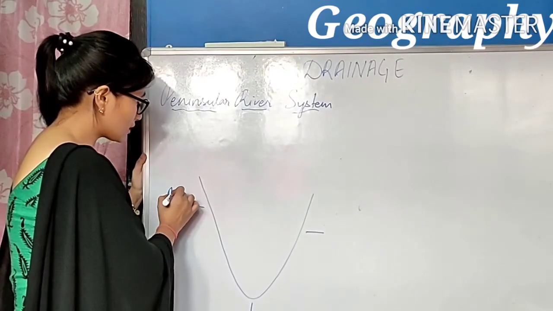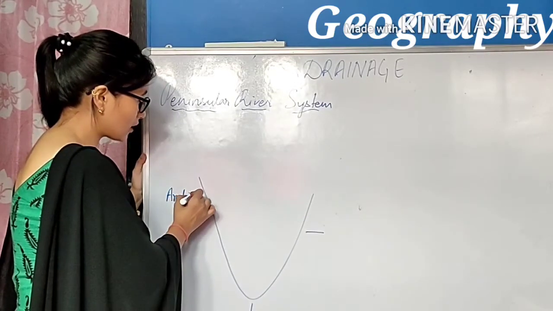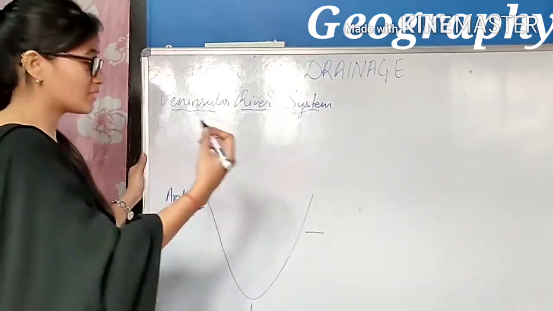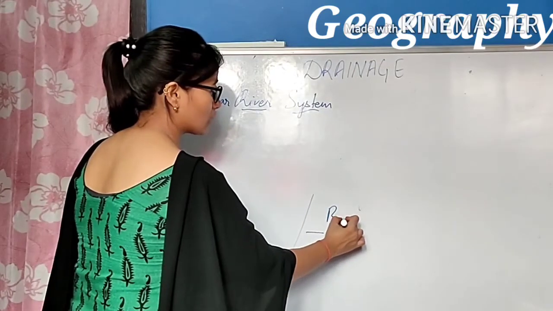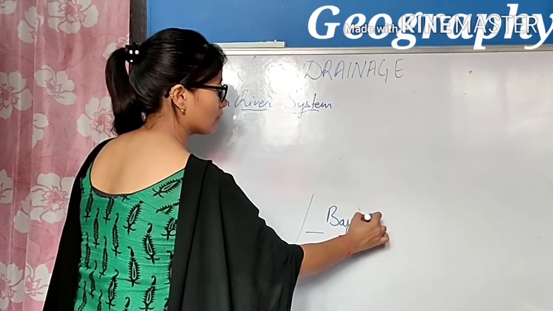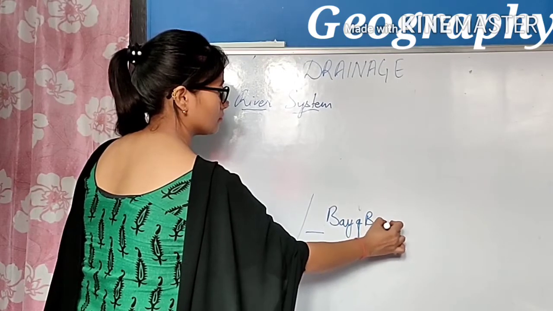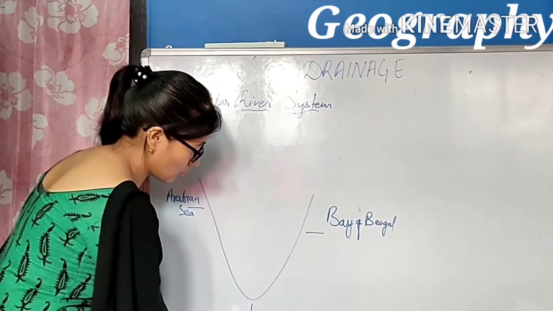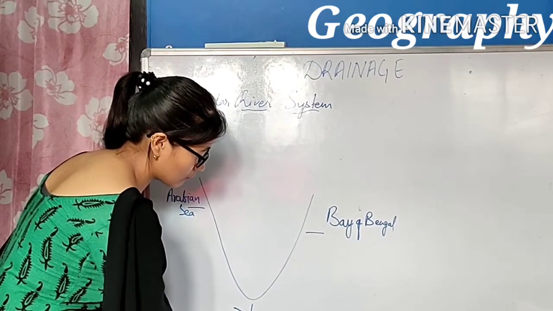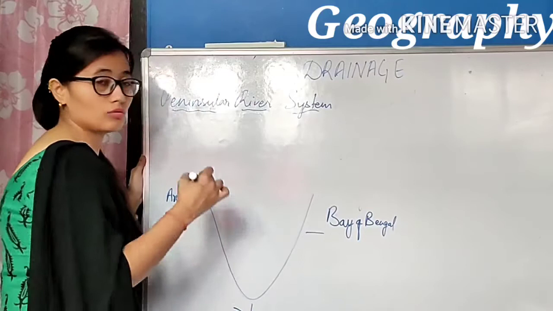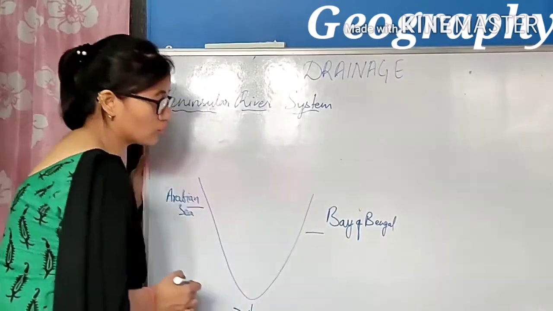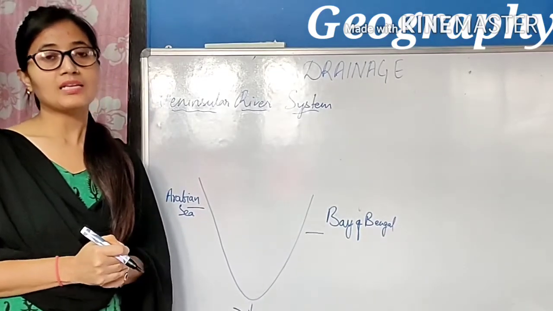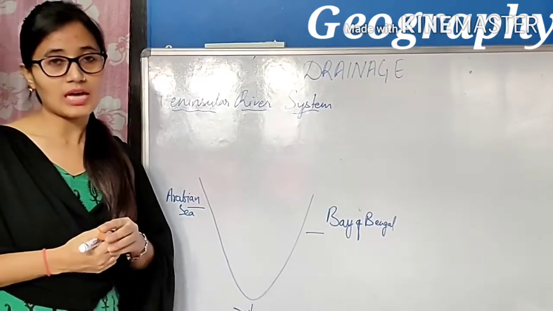On its left hand side, we have the Arabian Sea. On its right hand side, which sea do we have? The Bay of Bengal. And on the southern part of India, we have the Indian Ocean. So these are the three water bodies that surround India and make the southern part of India a peninsula.